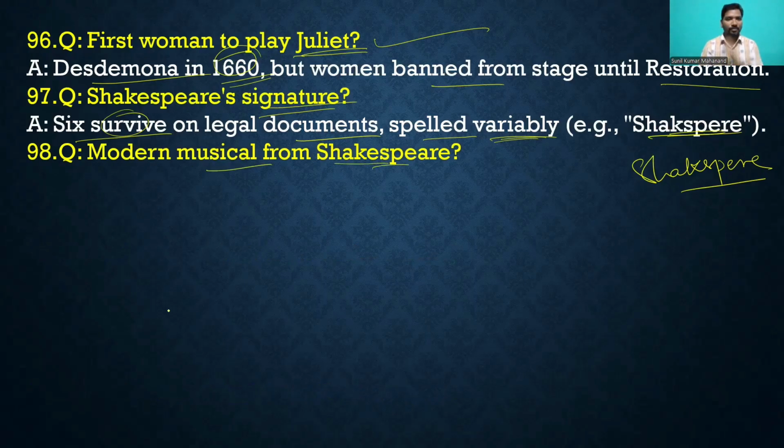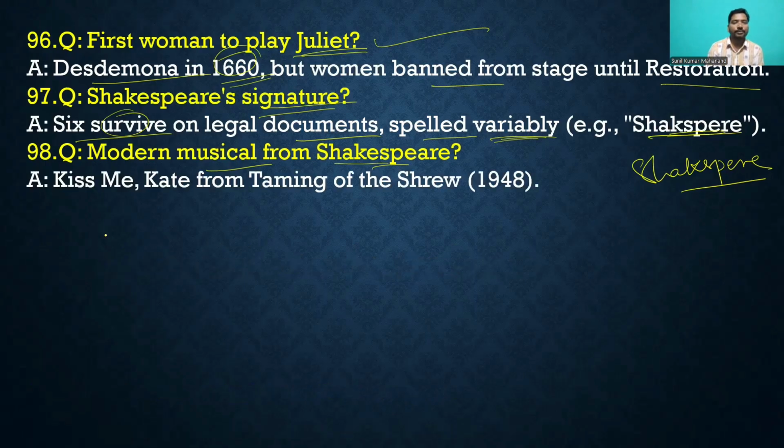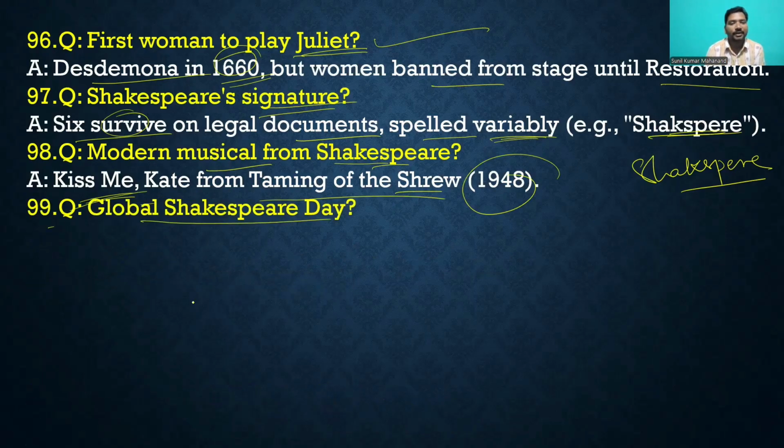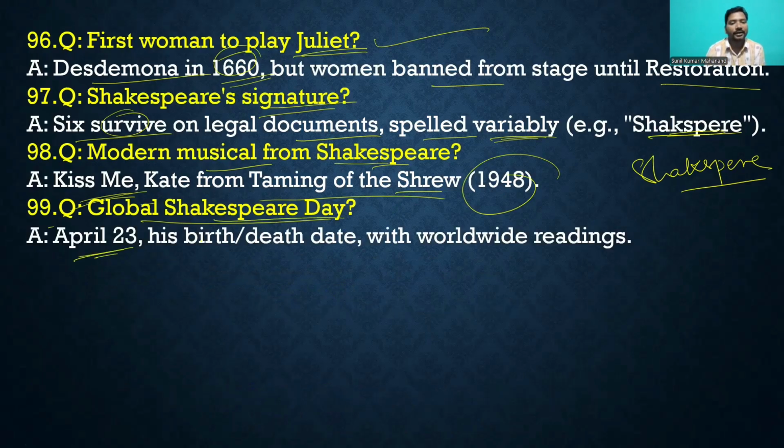Then question number 98, the modern musical from Shakespeare. Okay, Kiss Me, Kate, from The Taming of the Shrew, brought in 1948. Then question number 99, Global Shakespeare Day. When is it celebrated? April 23, his birth and death date, with worldwide readings, right?